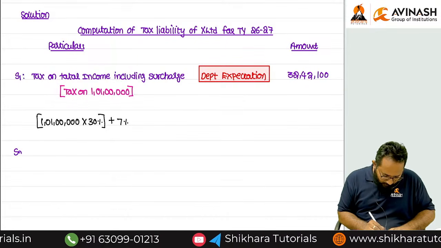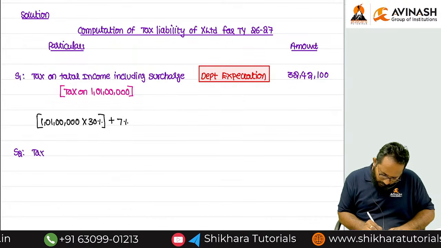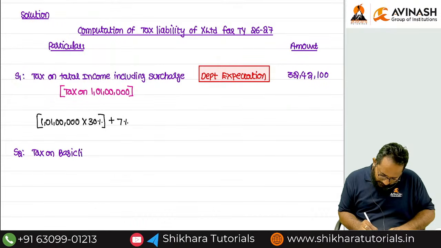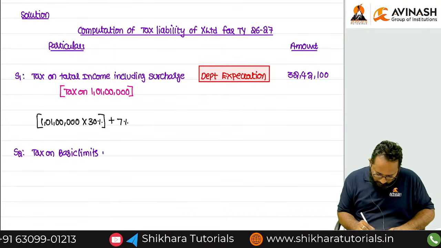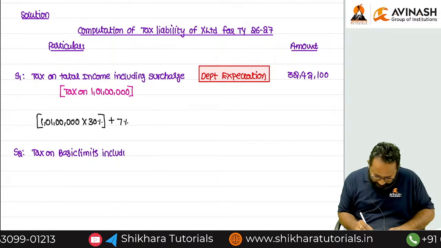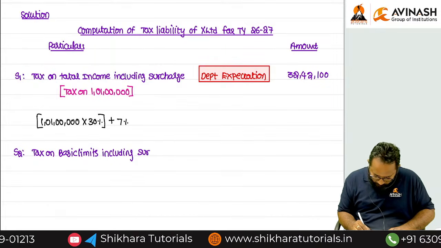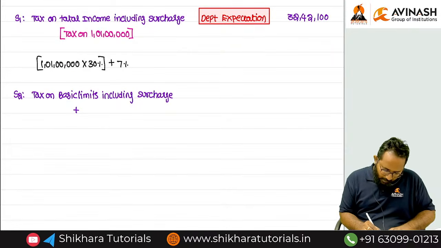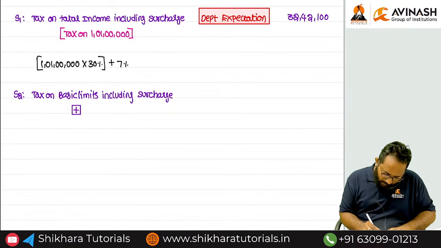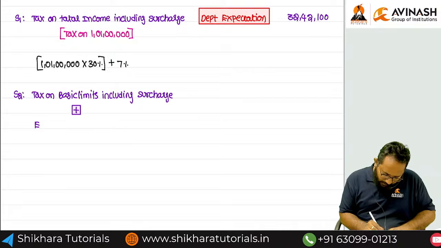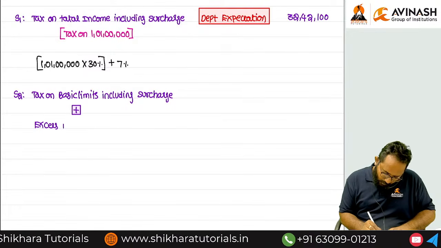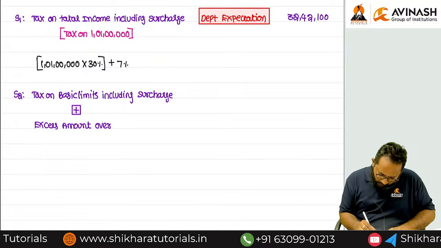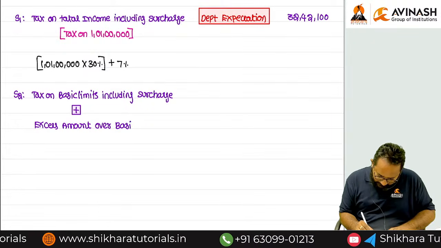We have to calculate tax on basic limits including what? Surcharge. Next, we have to add some extra income, that is nothing but the excess amount over basic limits.